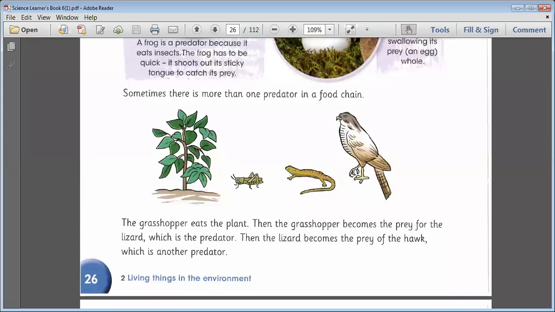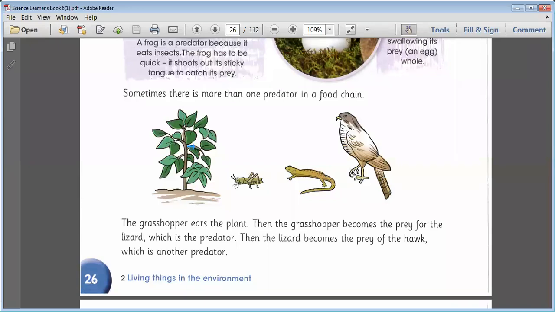This is a grasshopper, okay? The grasshopper eats the plant. Now see who eats the grasshopper.